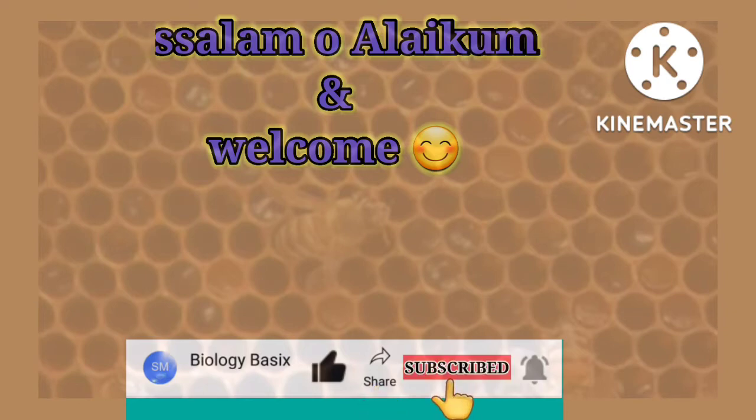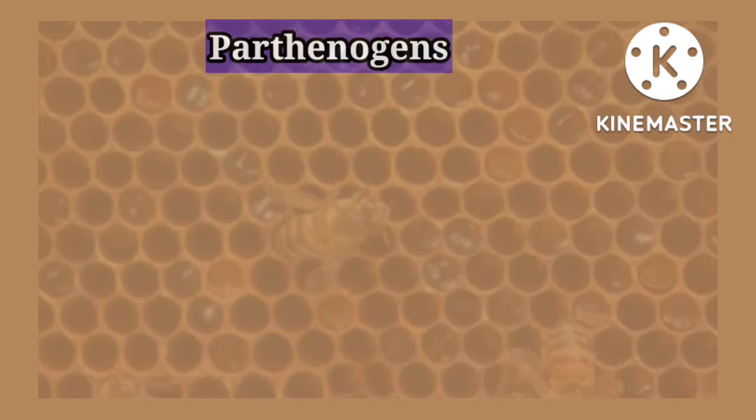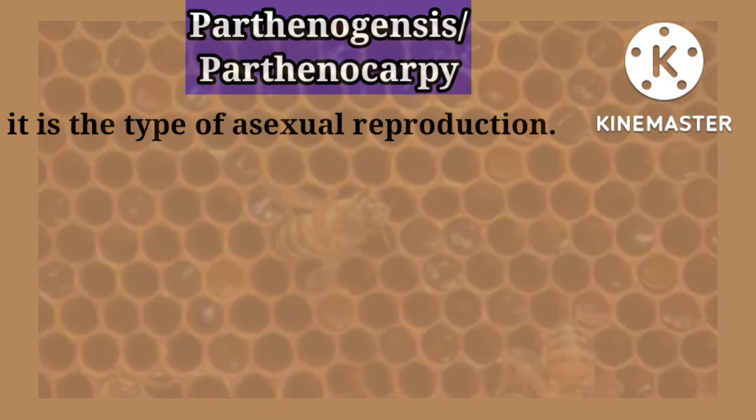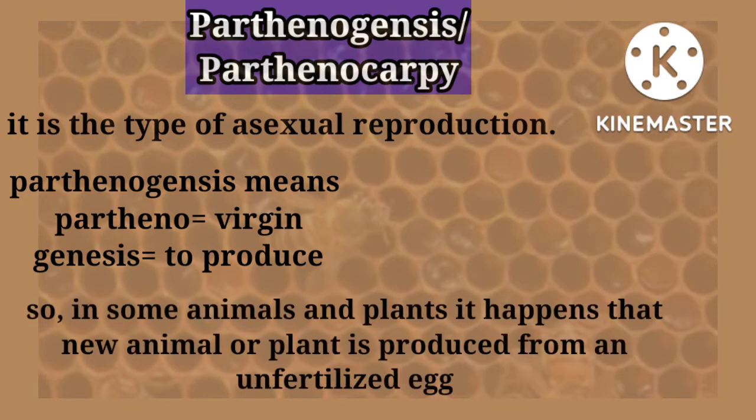Parthenogenesis or parthenocarpy. We've discussed in our previous videos about different asexual types of reproduction. Parthenogenesis is also one type of asexual reproduction. The word parthenogenesis means partheno stands for virgin and genesis means to produce. So, in some plants and animals, it happens that the new plant or animal is produced from an unfertilized egg.